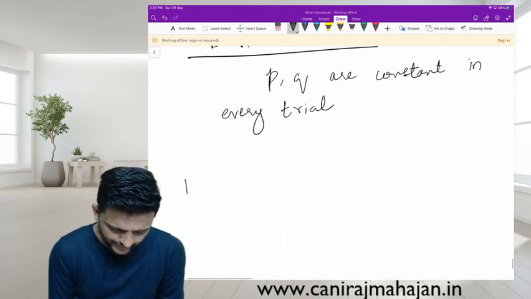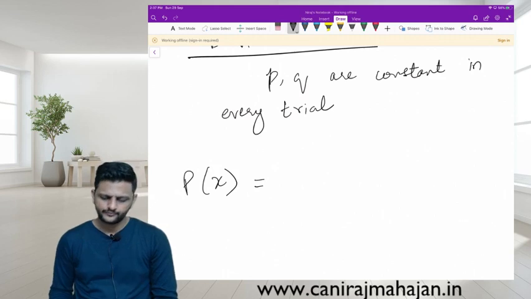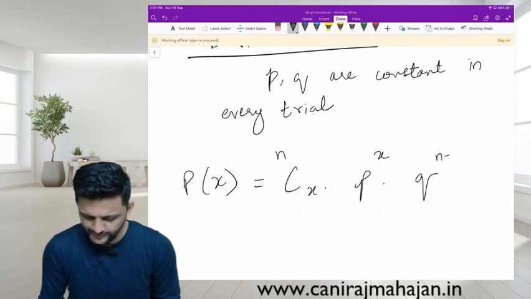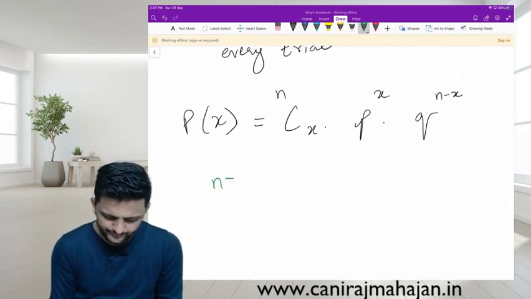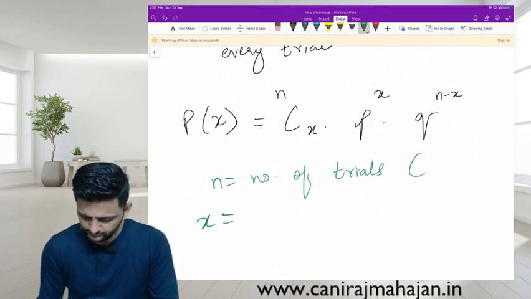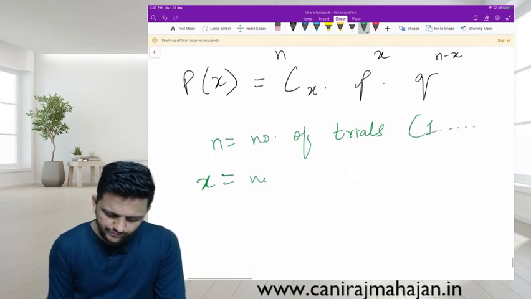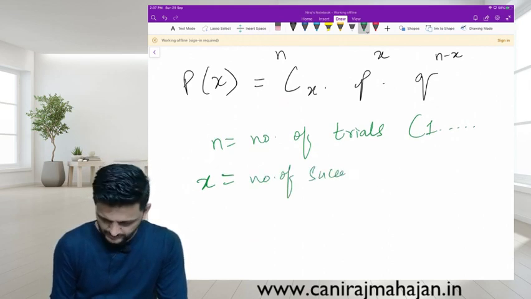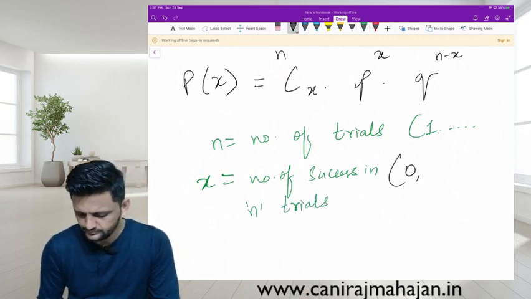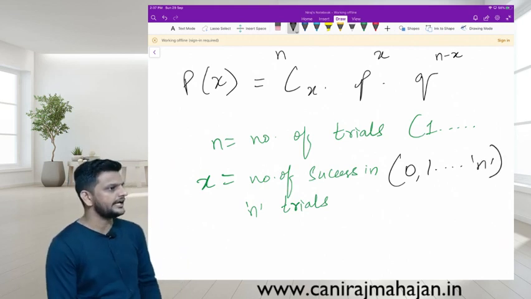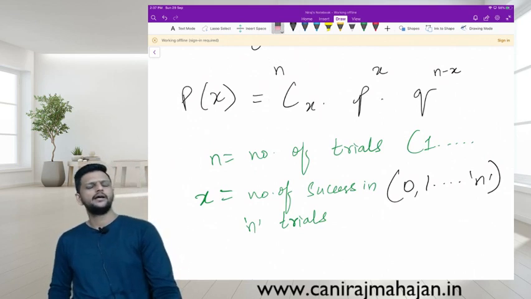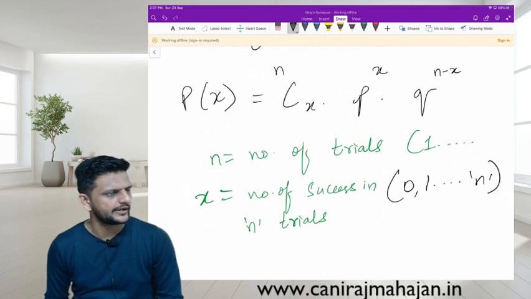Then what is the regular formula? P of x equals nCx into P raised to x into Q raised to n minus x, where n is the number of trials and x is the number of successes in n trials. Can success be 0? Yes, success can be 0. Looking at the combination formula, x cannot exceed n. X can take a maximum value of n only.